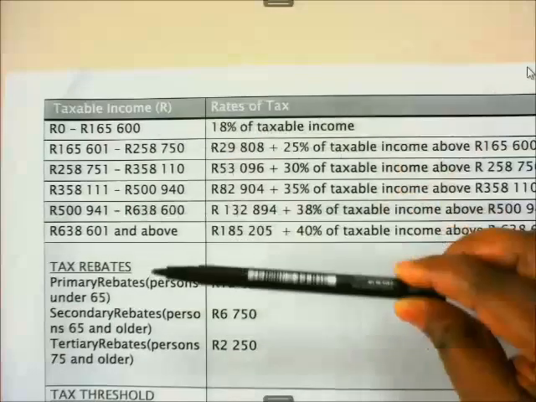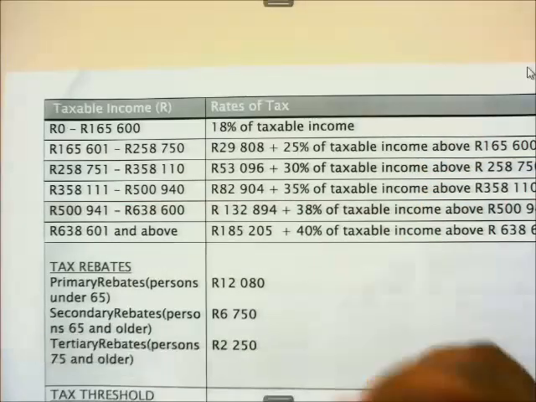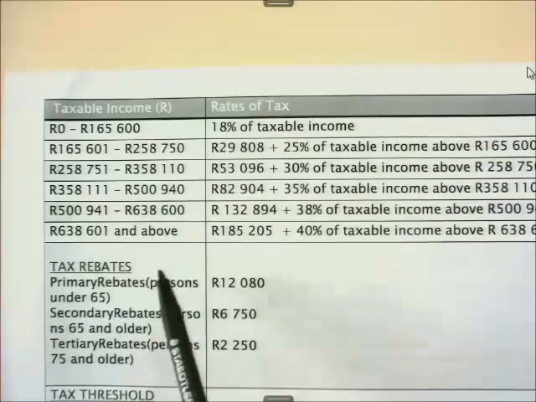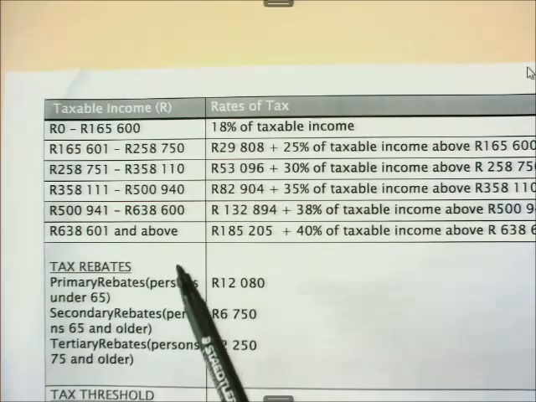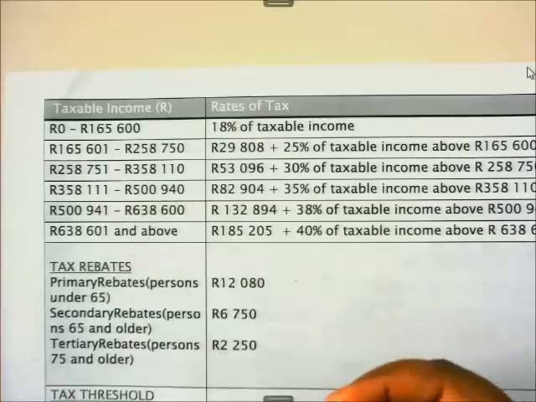Now, below the tax table, we have tax rebates. What is a tax rebate? A tax rebate is some kind of discount that you are given by the government after they have calculated your tax based on your salary. A tax rebate is as follows.